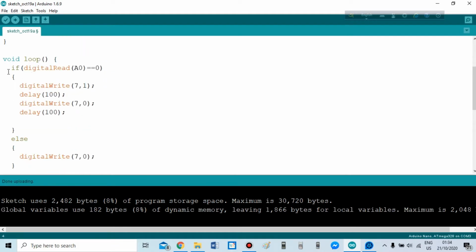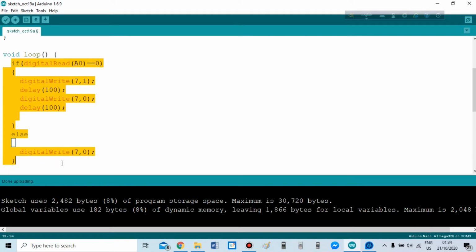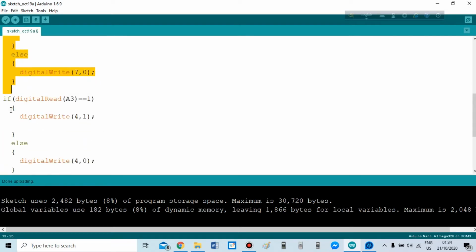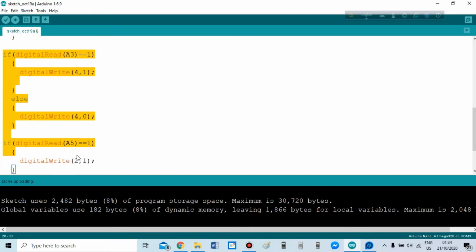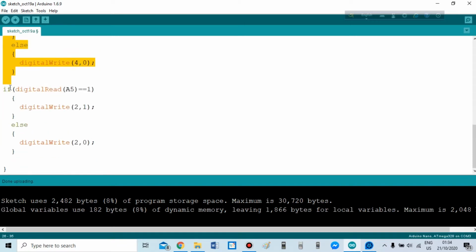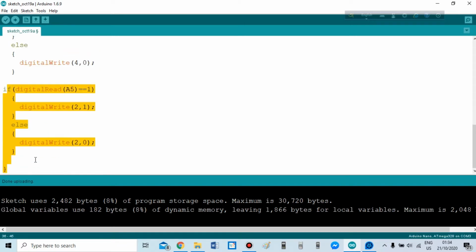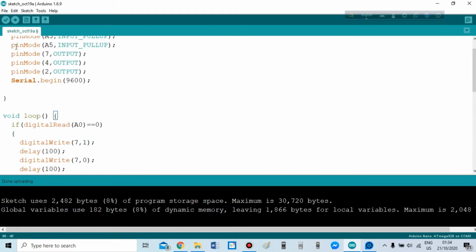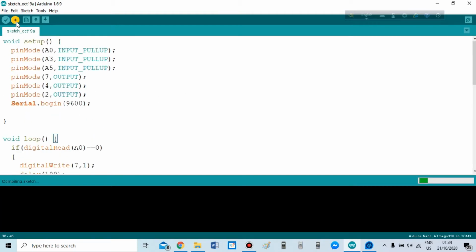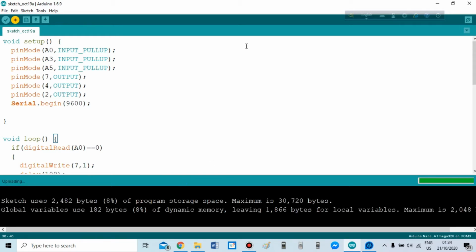In the loop part, this section is written for the flame sensor, the second part is written for the light sensor, and the third one is written for the motion sensor. I compile this program. It will take a few minutes, so I have to wait for the uploading to complete. Yes, there is no error. Next I'll go to my hardware part.